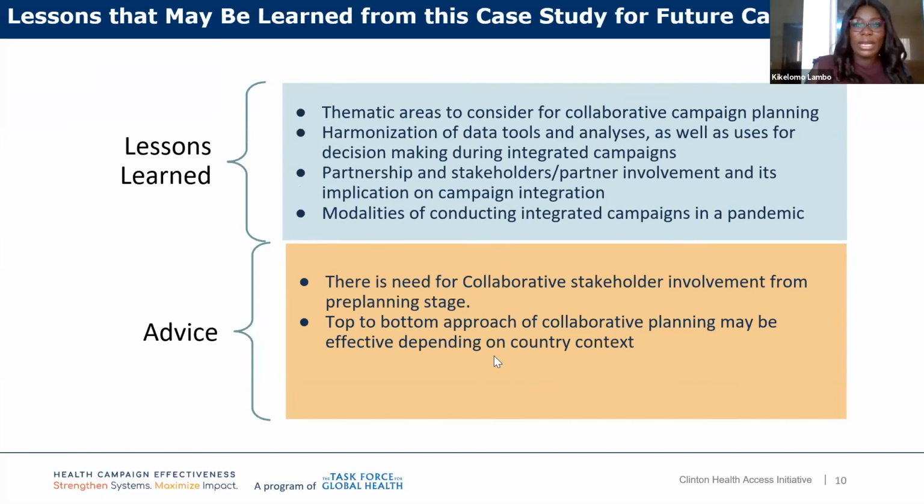For lessons that we can learn from this case study, specifically in Nigeria for future campaigns, is really what are the thematic areas to consider during collaborative campaign planning. Looking at the tools, what are the tools that could be harmonized? How should the tools be harmonized? And how should they be used for decision making? In Nigeria, the country in recent times has been really big on the use of data for action. And so a lot of our lessons is also going to rally around how are these processes being used for decision making, or how does the planning process enhance decision making?